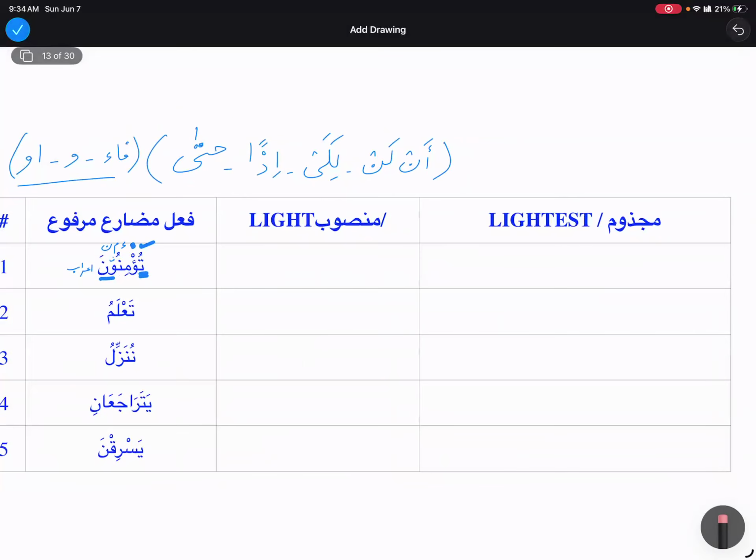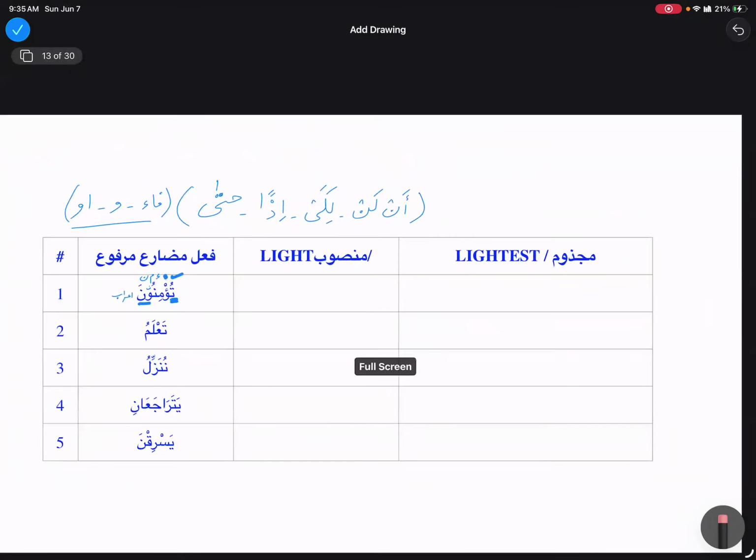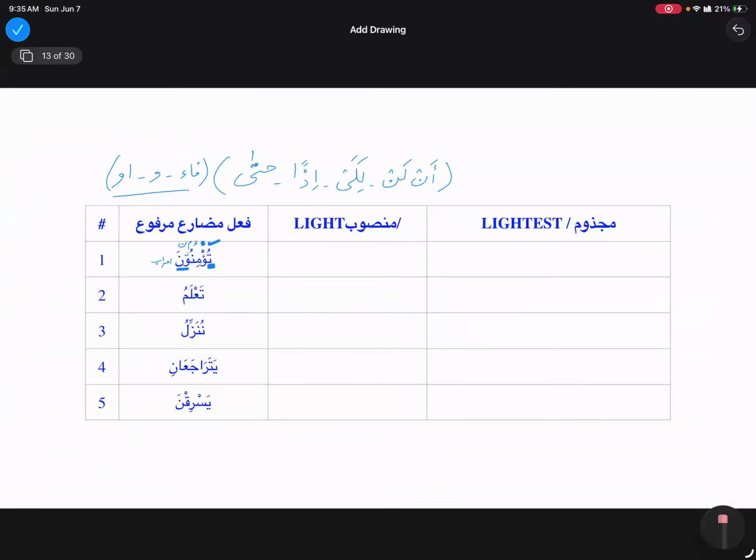Now if I wanna make fi'l mudari' the same, tu'minuna, majzoom, what should I do? Hasfun noon. Same thing, right? So hasfi noon. And what are the huruf that can make fi'l mudari' majzoom?